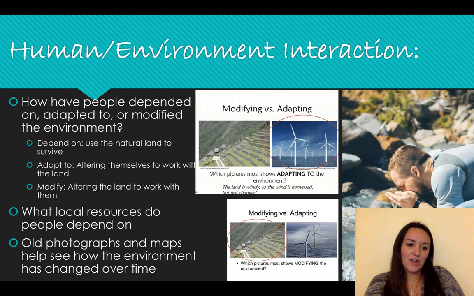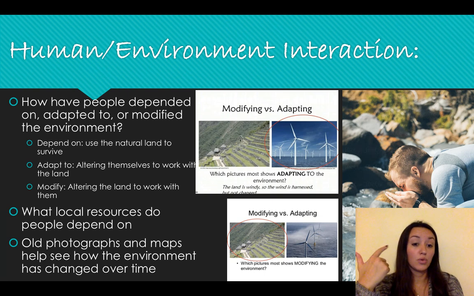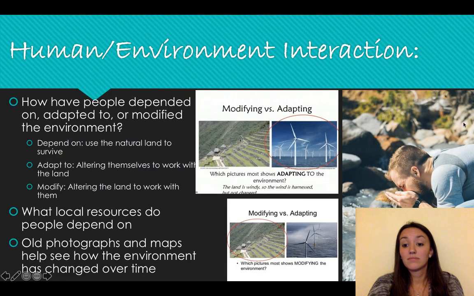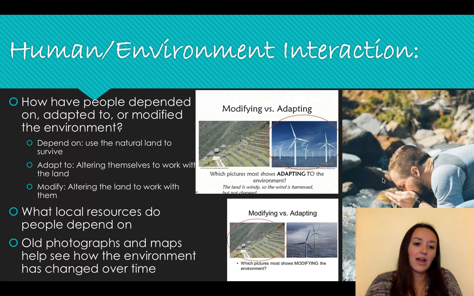Human environment interactions. This one's kind of fun. The main ways to break this down is how have people depended on, adapted to, or modified the environment. So dependent on is pretty simple. We depend on the environment to give us water. Obviously, we need water, we need to drink water. So there's an example there.